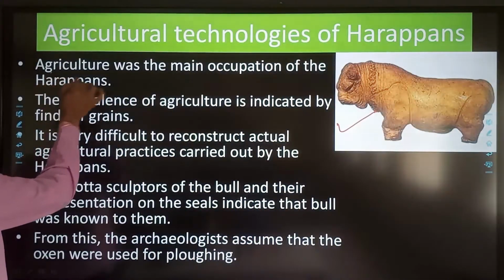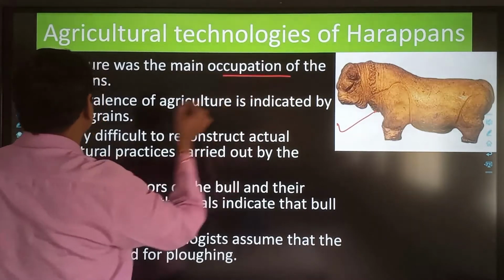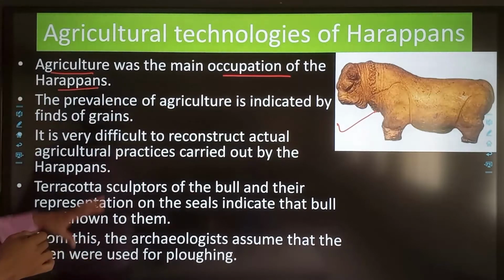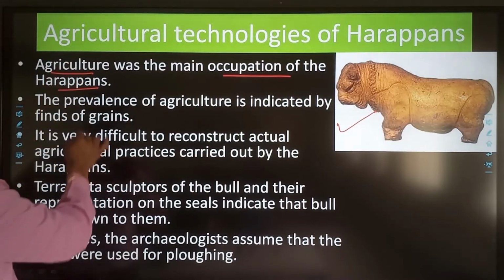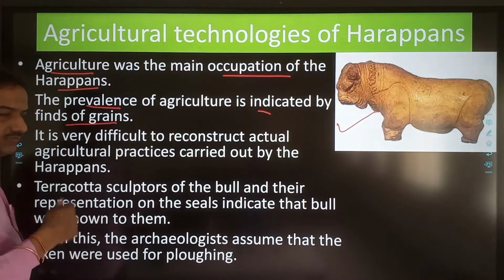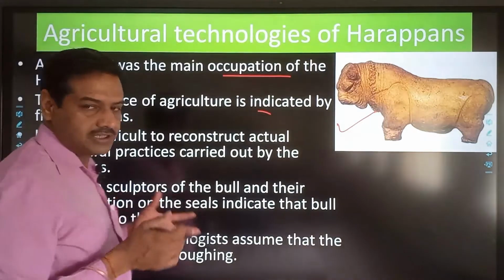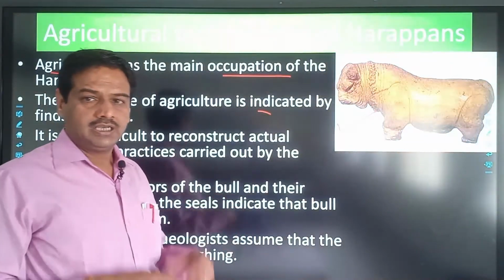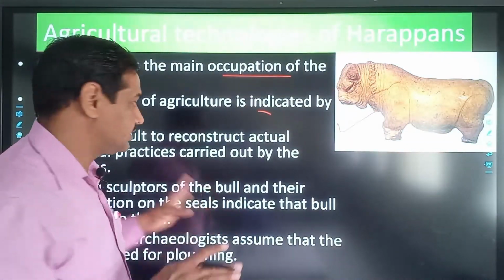First of all, agriculture was the main occupation of the Harappan people, and that was an agrarian society. The prevalence of agriculture is indicated by the finds of grain that we discussed in the last slide, that a variety of grains were consumed by the Harappan people, and these grains were produced in agriculture.